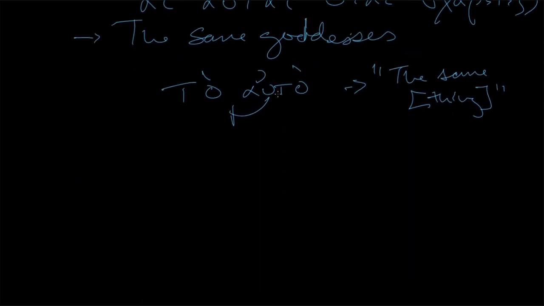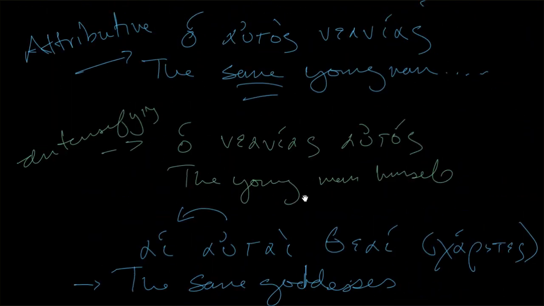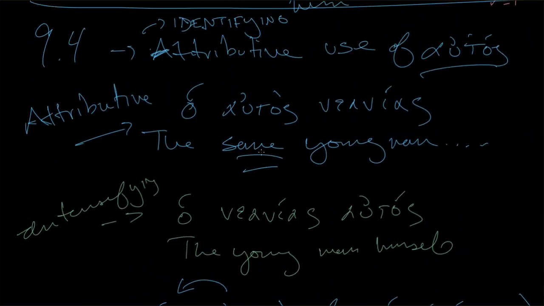That's what attributive means. So I think we're all set here, because we've already shown how ho autos neanias, the same young man, this attributive usage following the article, giving us a sense of identity of the noun that we're talking about, referring back to something, identifying it as something we're already talking about, is very different from ho neanias autos, the young man himself.